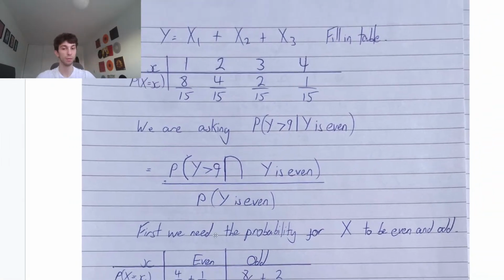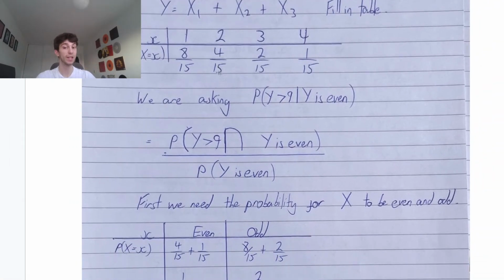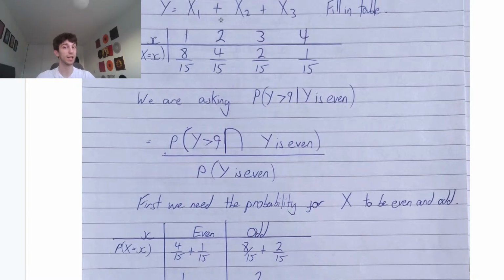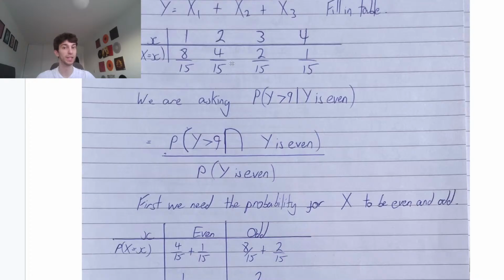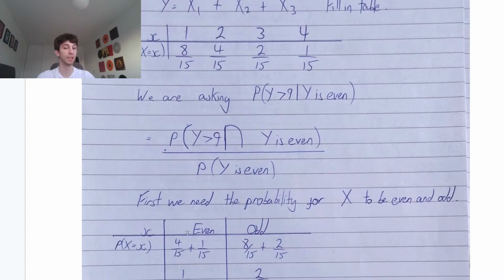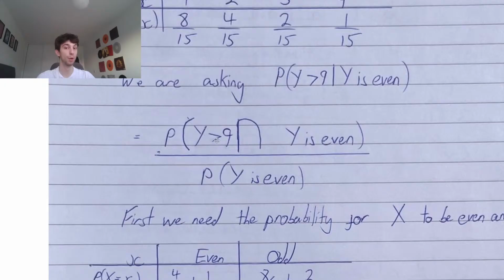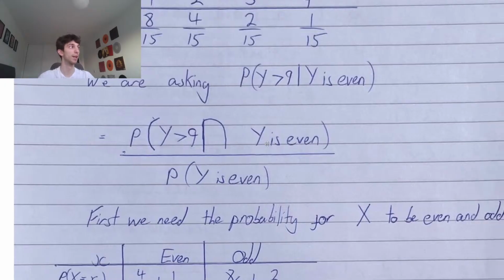Because we know the way we can get an even x value would be to either get 2 or to get 4. Okay? To get 2, the probability is 4 over 15. To get 4, the probability is 1 over 15. So the total probability to get an even number, we just add the two probabilities together. Okay? Then the numerator. The probability that y is larger than 9 and y is even. Okay?